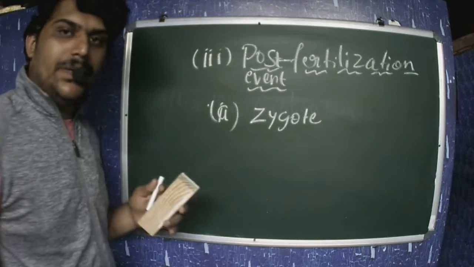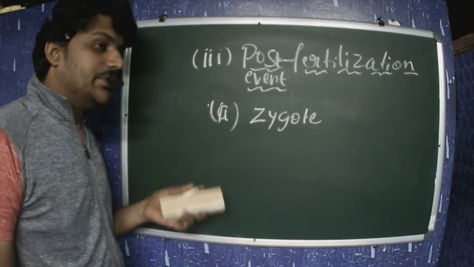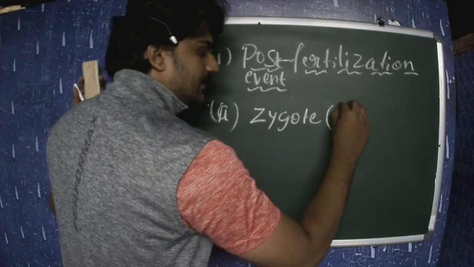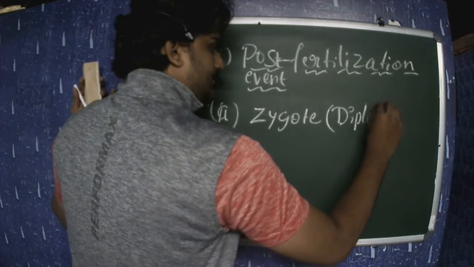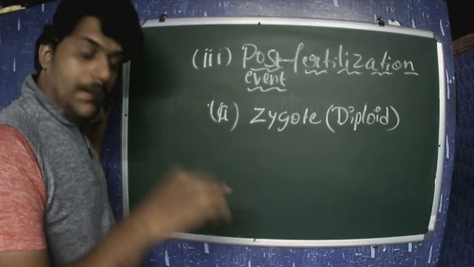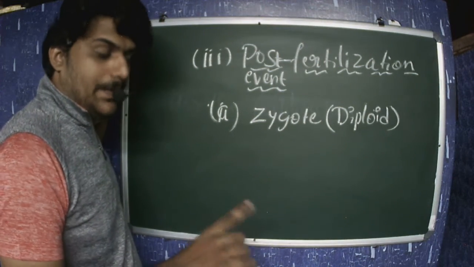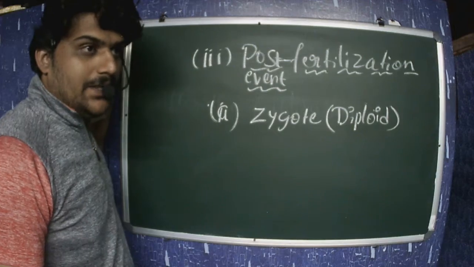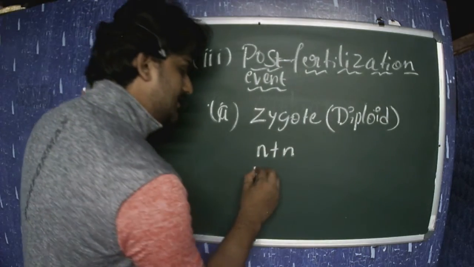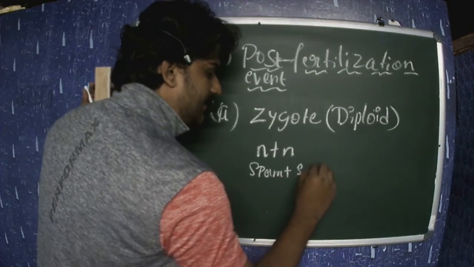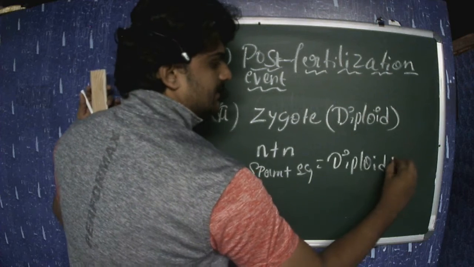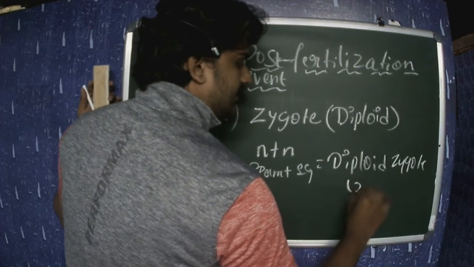The zygote is diploid in nature, because this zygote is formed by the fusion of one haploid male gamete and one haploid female gamete, that is the egg. So n plus n, that is haploid sperm plus haploid egg, gives rise to the diploid zygote.